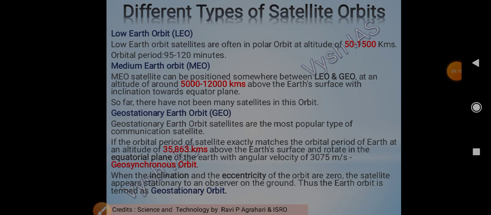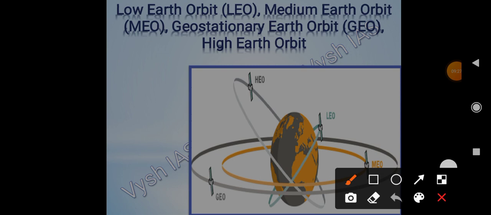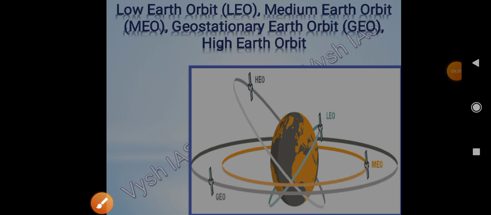We will see through the picture so we understand it very clearly. Here are low Earth orbit, medium Earth orbit, geostationary Earth orbit, and also high Earth orbit. We have to focus here on the fact that it is based upon the altitude.